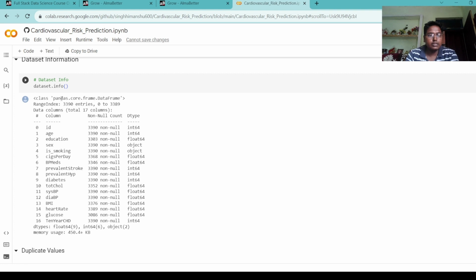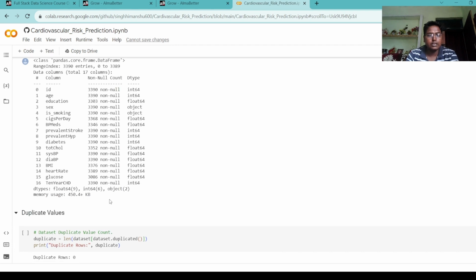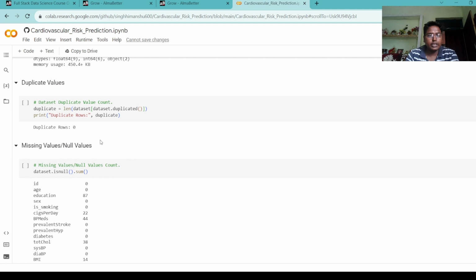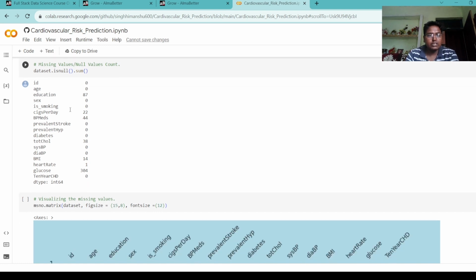Next we see some information about how many types of data are available in our dataset, like floating, integers, object. Total 17 columns are available: floats are 9, integers are 6, and objects are 2. Then we check for duplicate values. There are no duplicate rows available in our dataset. Then next we check the missing or null values. We see some null values are present in some columns, education, cigarettes per day, and many others.